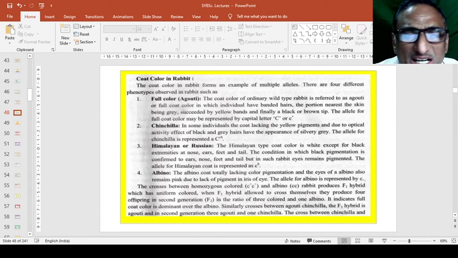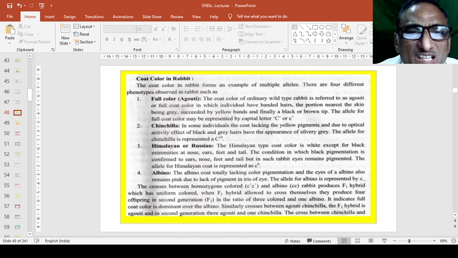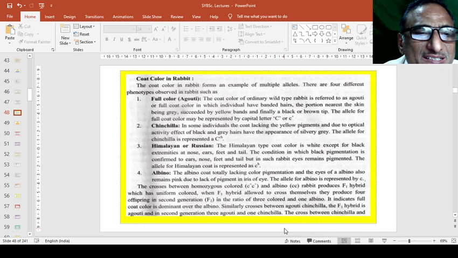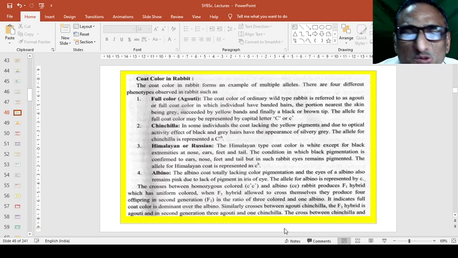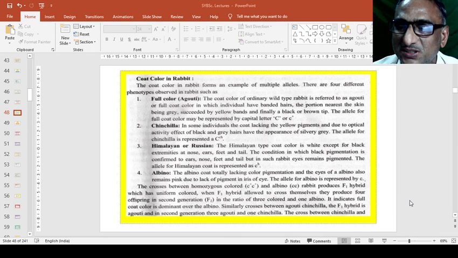So here are the 4 different coat color genes present in a rabbit, and they carry the coat color formation gene through the blood or through the genes present in the cells. So here we will conclude this lecture and start the next one next time.